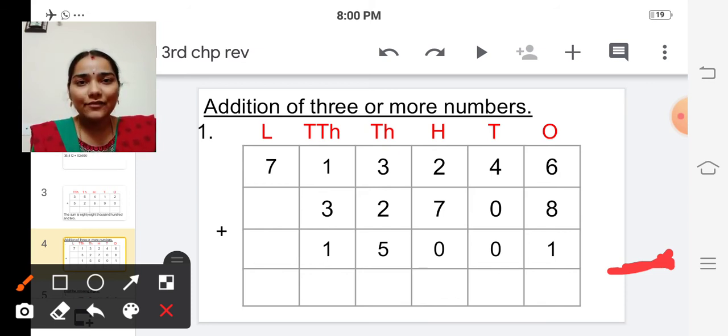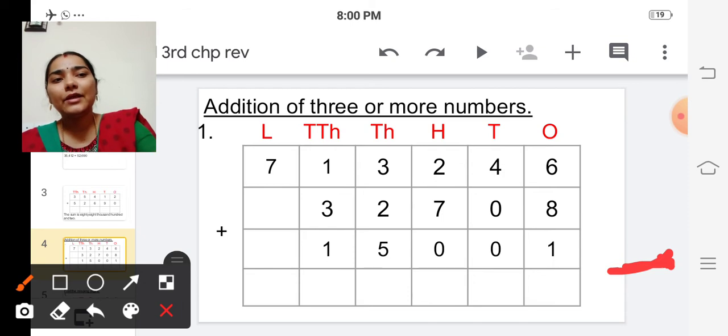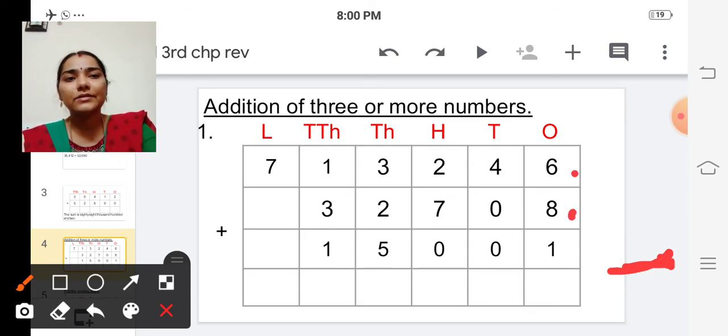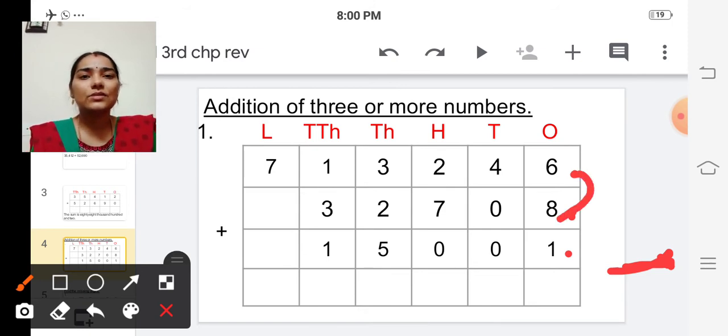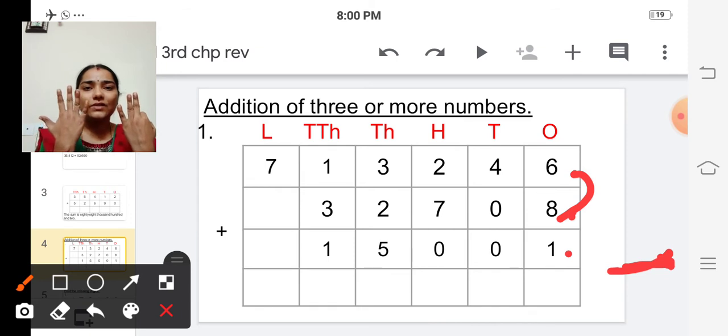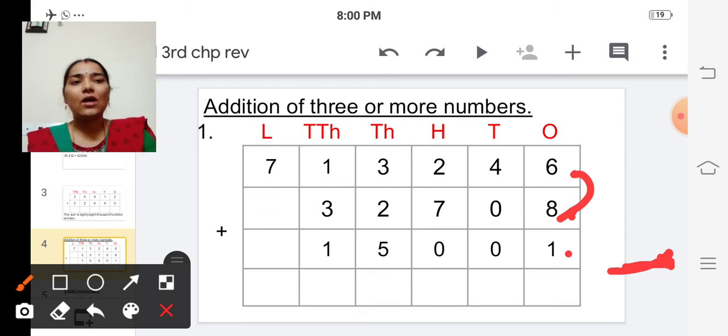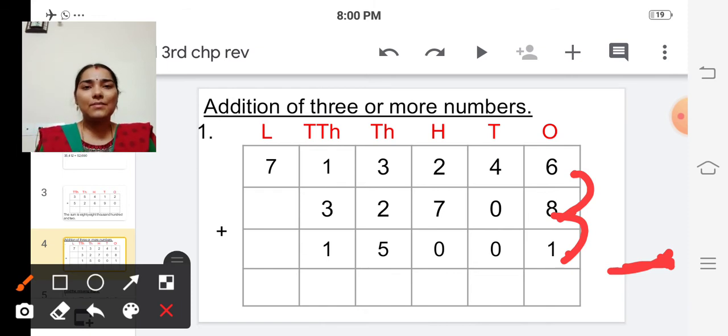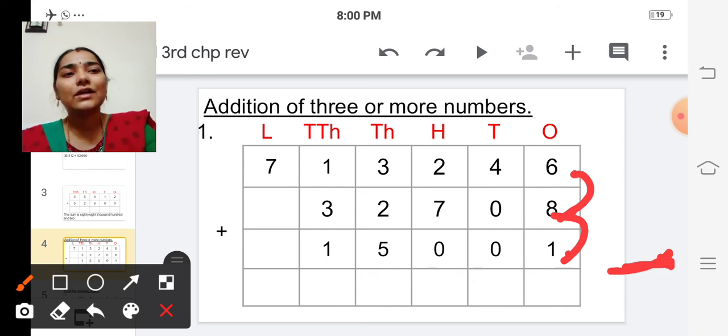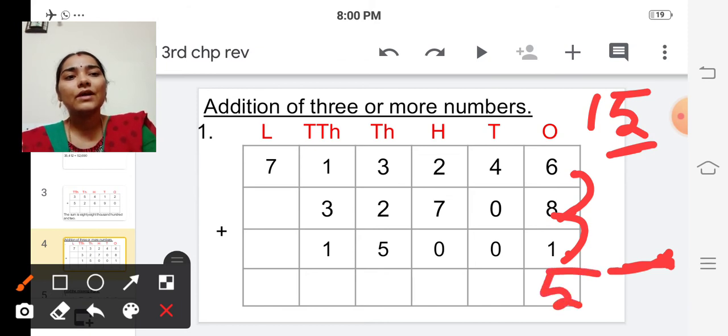So first let's start from the ones place. In ones place we have 3 numbers, 6 plus 8 plus 1. Isn't it? So first let's add 6 and 8. So 6 in the mind, 8 in the finger. After 6, 7, 8, 9, 10, 11, 12, 13, 14. And now 14 plus 1. 14 in the mind, 1 in the finger. After 14, 15. So here we are getting 2-digit number. So we have to put this unit digit in the answer and we have to carry over this 1 to the next place, that is tens place.